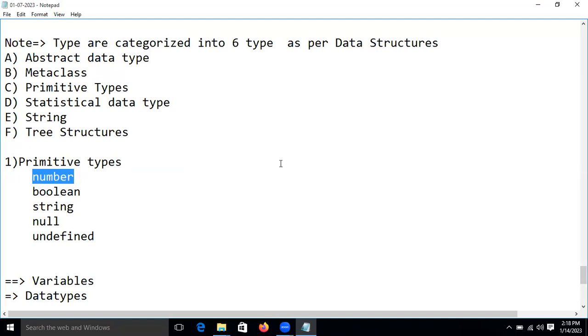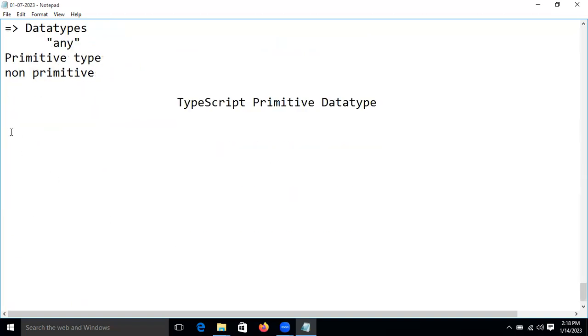Yes. Basically, whenever we are talking about the number type, guys, which kind of data can we store inside it? Numeric data. Which kind of data can we say is numeric data? That is also a question. No issue.